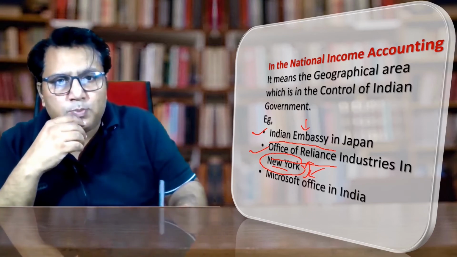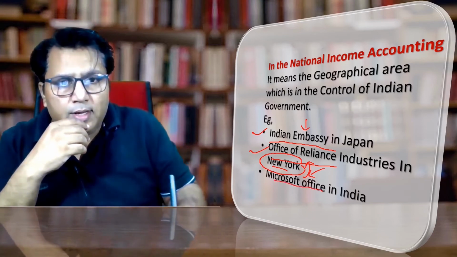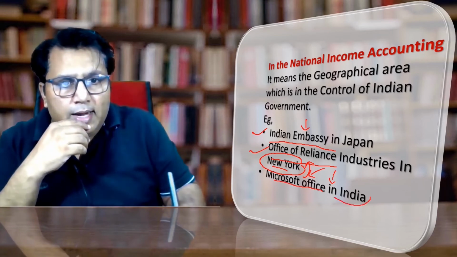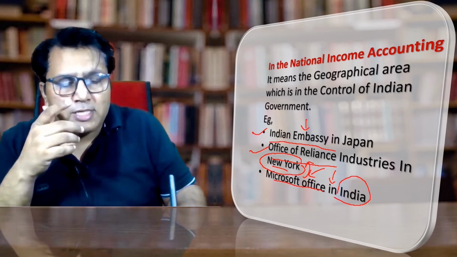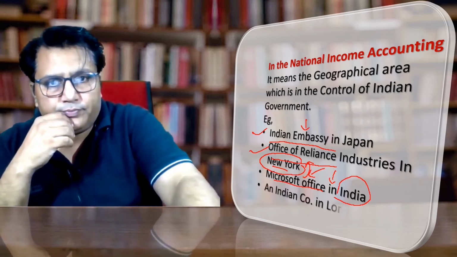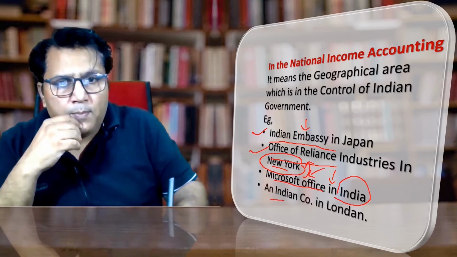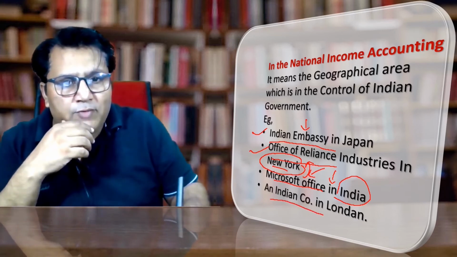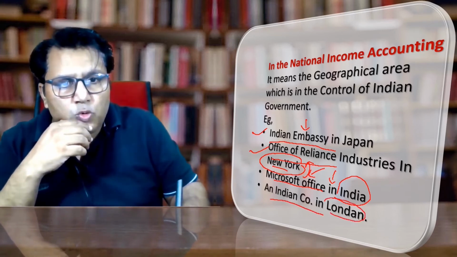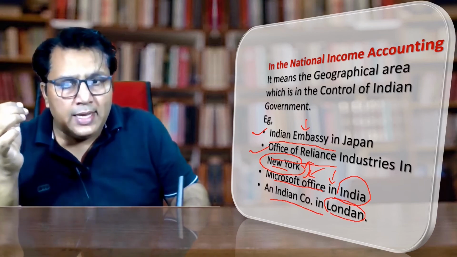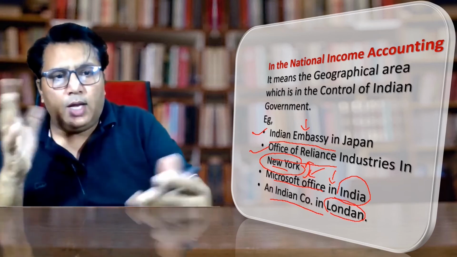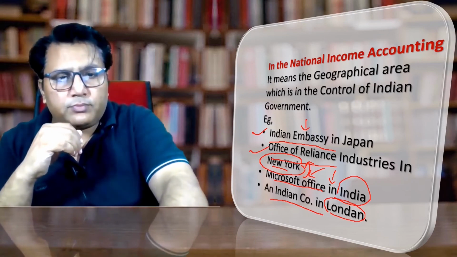The next is Microsoft office in India. It is the domestic territory of India. Why? Because here the Indian government rules and regulations will be applicable. So it is a domestic territory of India. The next is an Indian company in London, not a domestic territory. Why? Because here London's rules and regulations will be applicable, not the Indian government's rules and regulations. I hope the point is clear to everyone.